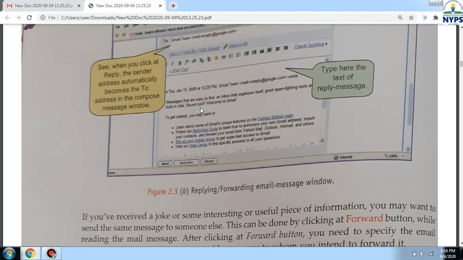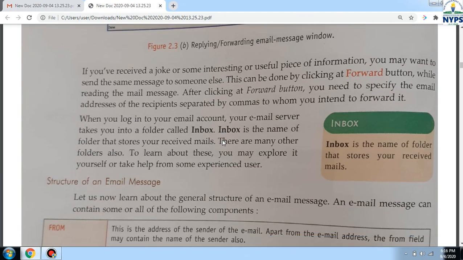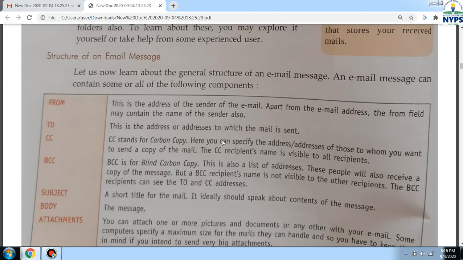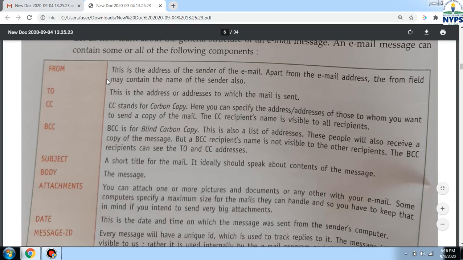So simply when we are getting the mail, we can just forward that or we can reply to that simply by clicking on the reply and forward buttons. Now, the structure of an email message. While sending the mail to someone, what is the structure of an email message?